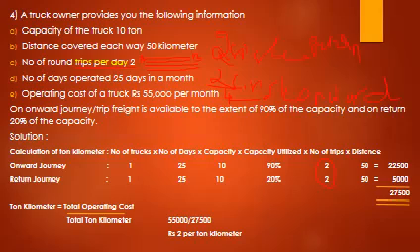So A to B is 1 single trip, B to A is 1 single trip, A to B again 1 single trip, B to A again 1 single trip. So in 2 round trips there are 2 onward trips and 2 return trips. I have written here 2 single onward trips and 2 single return trips. So in total 4 single trips that we have taken here.